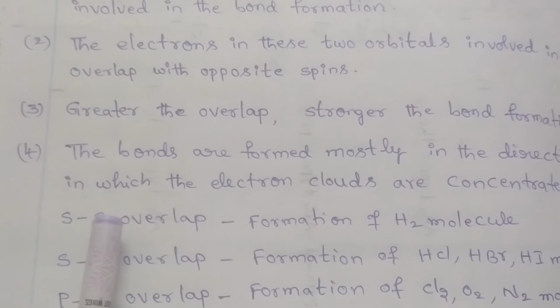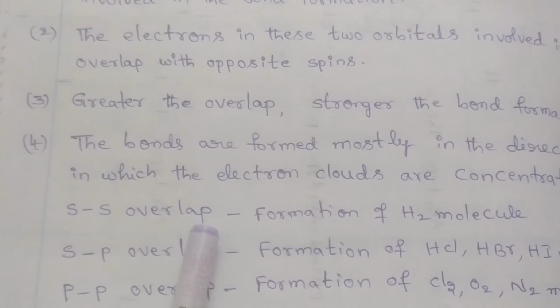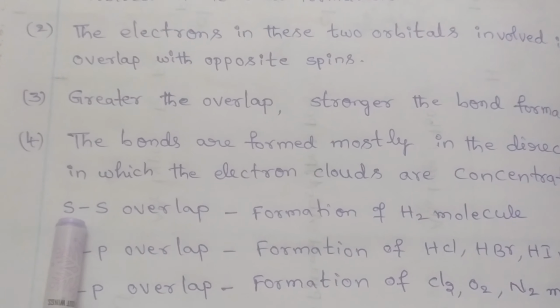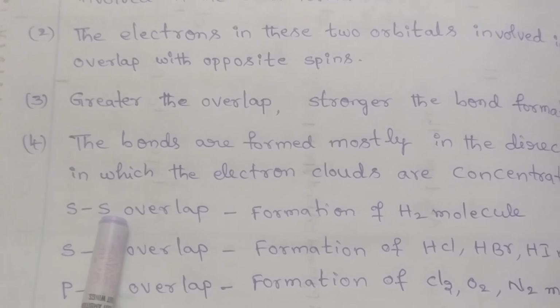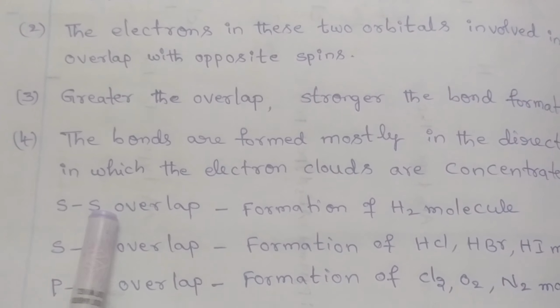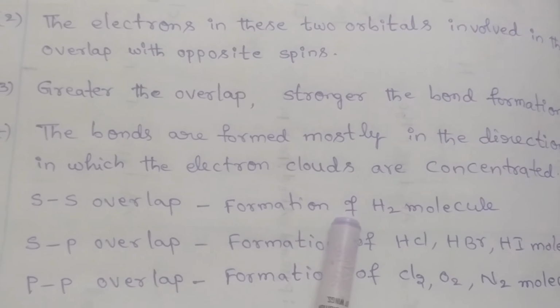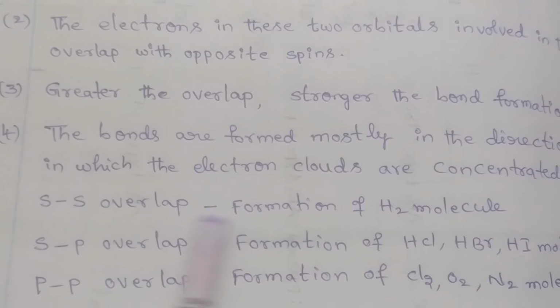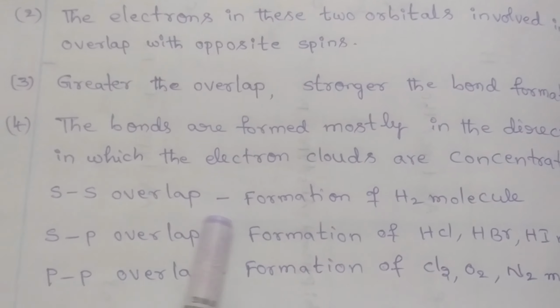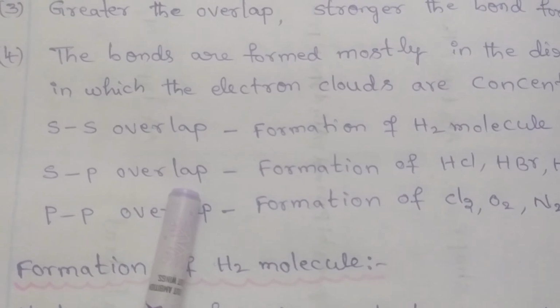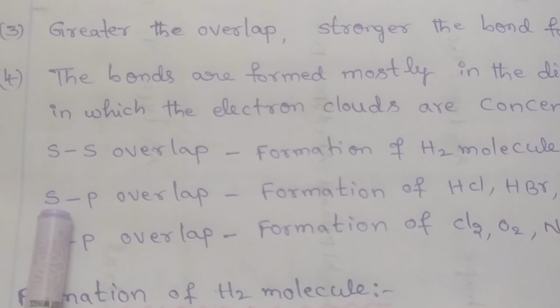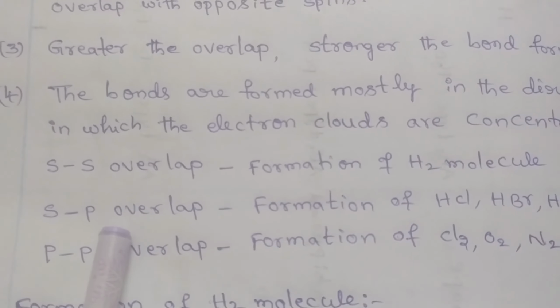The overlap types are: SS overlap. Here, the overlap takes place between S and S orbitals. Example, formation of hydrogen molecule. SP overlap. That means the overlap takes place between S and P orbitals.